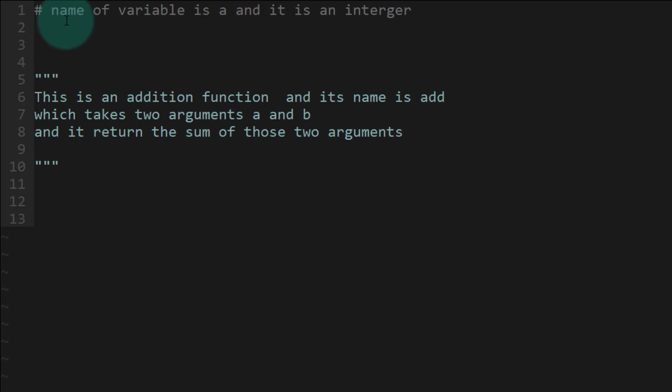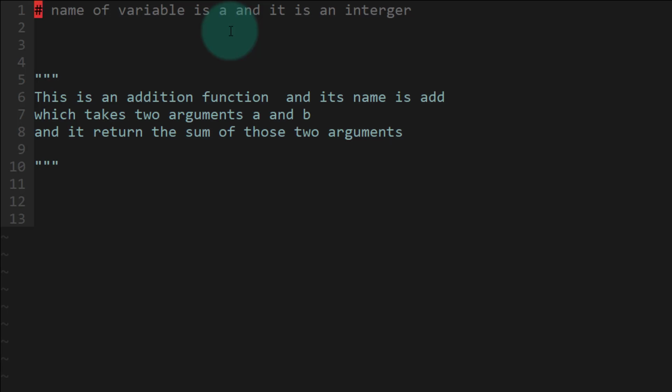So we put it inside the multi-line comment, and the multi-line comment is given by what? These three inverted commas, and then again three inverted commas here. And the single line comment is given by what? A single pound symbol or hash symbol. So these are the two ways in which you can provide comments to your source code.